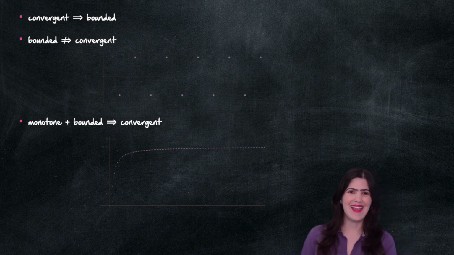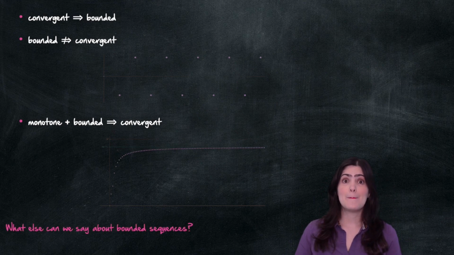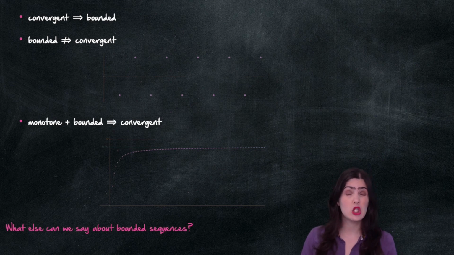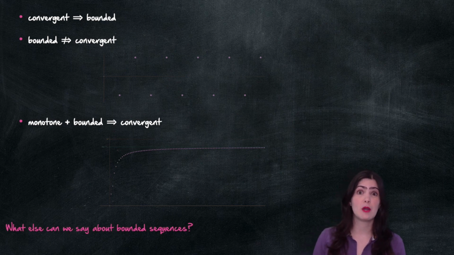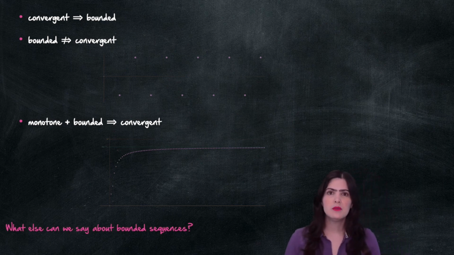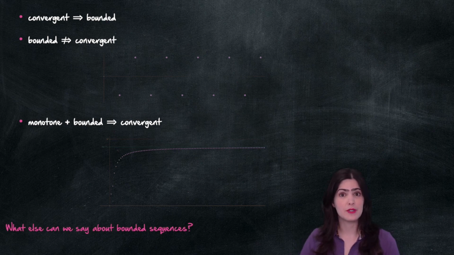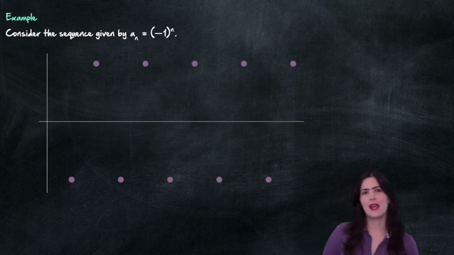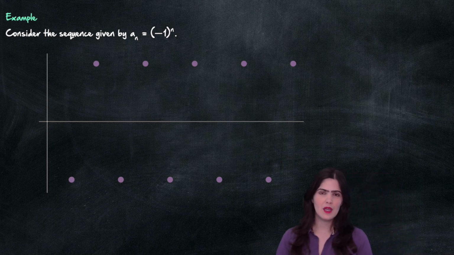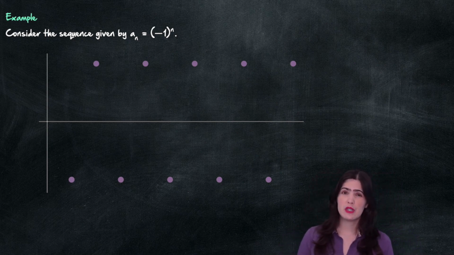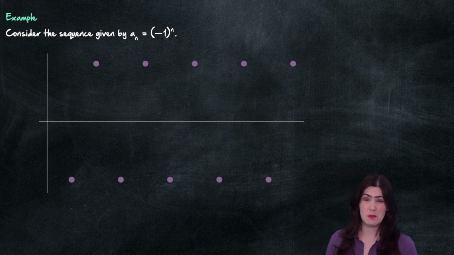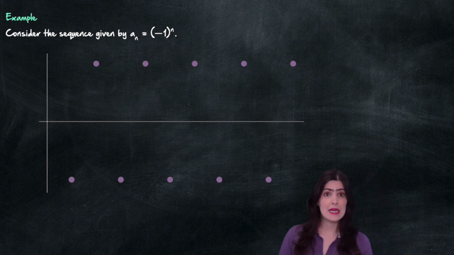Okay, is there anything else that I can say about bounded sequences that could be nice, could be useful? The answer is yes, we can extract quite good information about bounded sequences, but we'll have to wait a bit to formulate a proper theorem about it, but let's take a look at an example first. Consider our old friend, the sequence -1 to the n. It's bounded, and we know it's not convergent because it oscillates, but we can see that it's quite predictable. It is very nice as a sequence, we can see nice patterns.